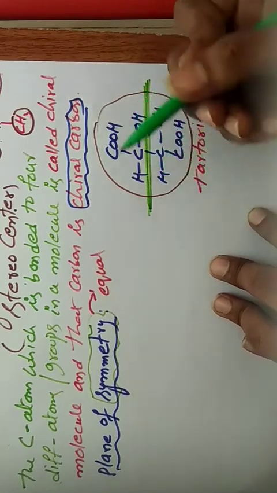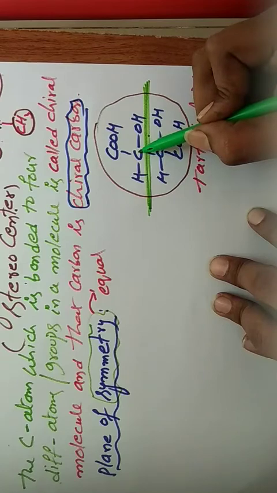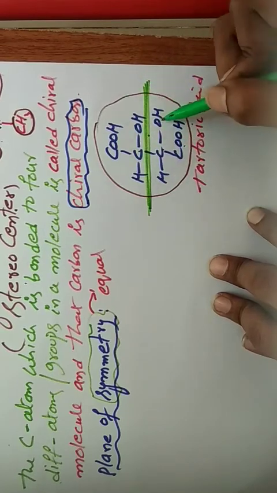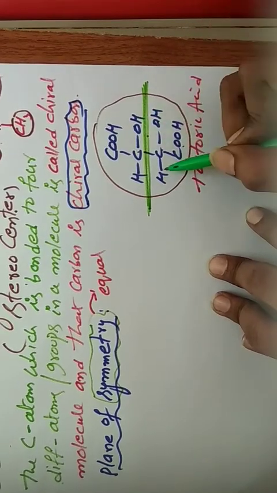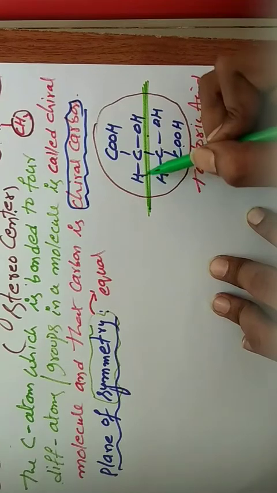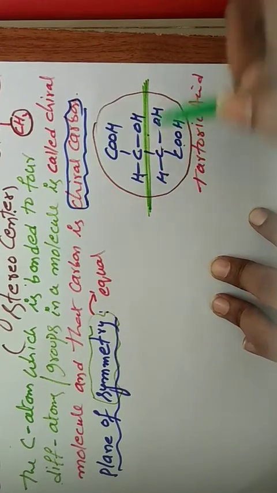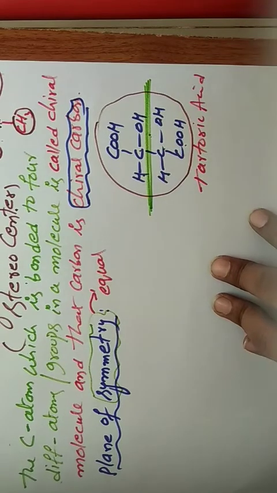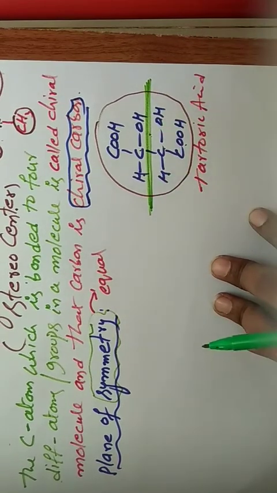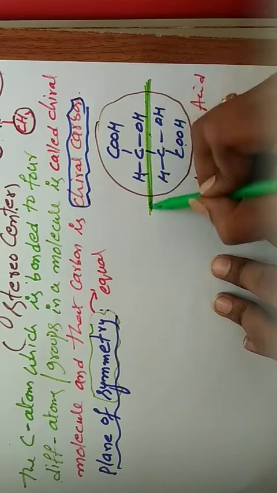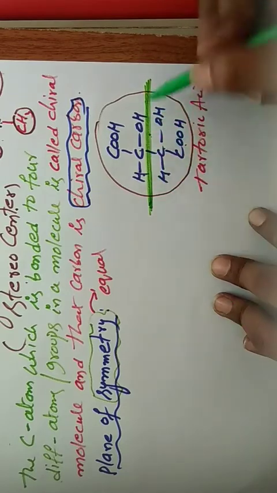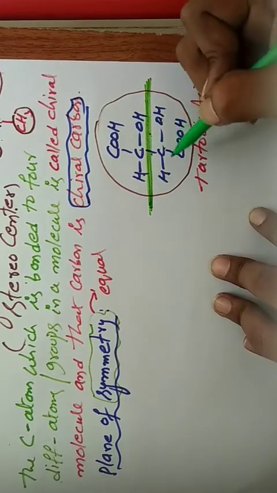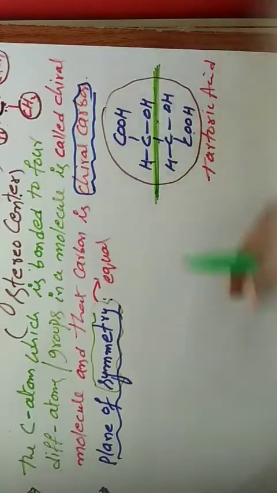How to decide equal parts? This side COOH, this side also COOH. This side OH, this side also OH. Here hydrogen, here also hydrogen. Two equal parts. Then this molecule has a plane of symmetry. This imaginary line is nothing but a plane. This plane divides two equal parts. That's why it is called plane of symmetry.